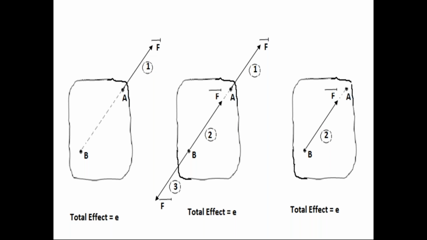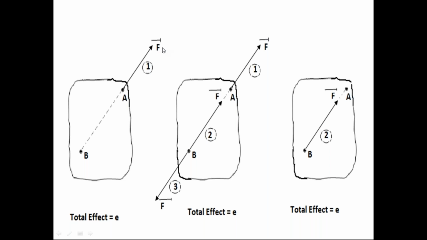Please remember, if one force is acting on the rigid body, and the magnitude of that one force is not equal to 0, please follow this carefully. Then the rigid body is having the effect due to this one force.